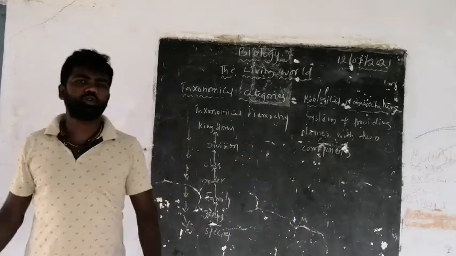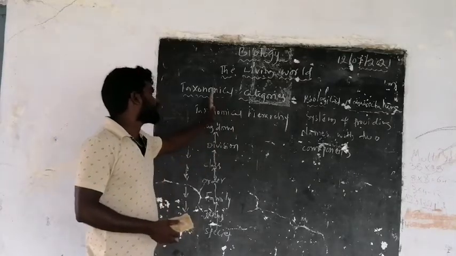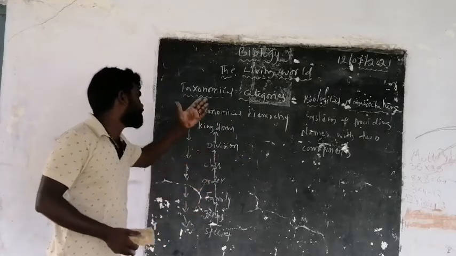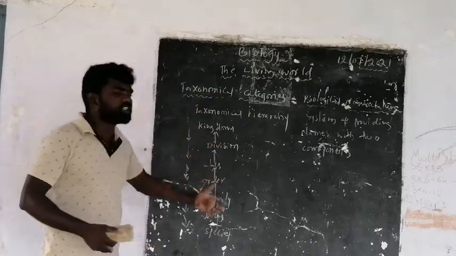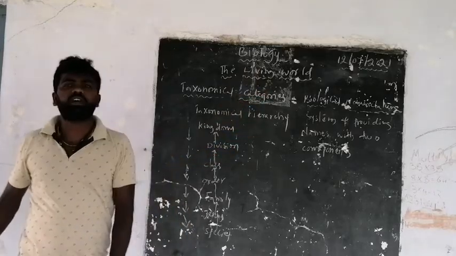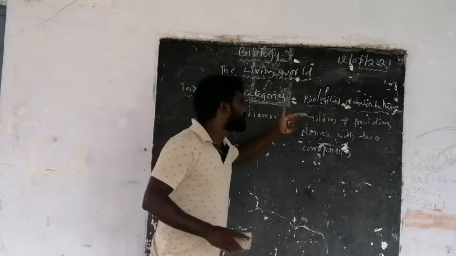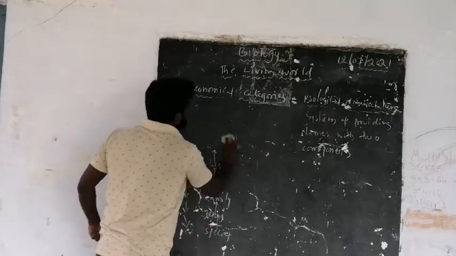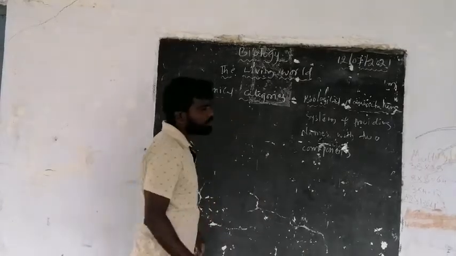The system of providing names with two components is called biological nomenclature, and this is the taxonomical hierarchy. The taxonomical categories are species, genus, family, order, class, division, kingdom. Kingdom is one taxonomic category, division is one taxonomic category, class is one taxonomic category, and so on. This is called biological nomenclature, which means the system of providing names with two components.